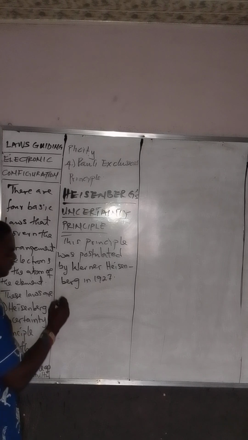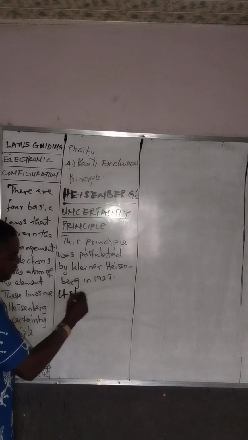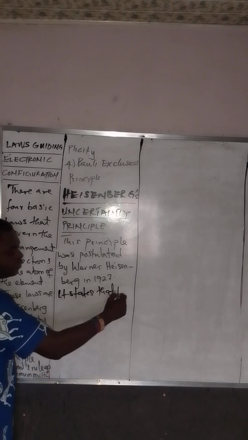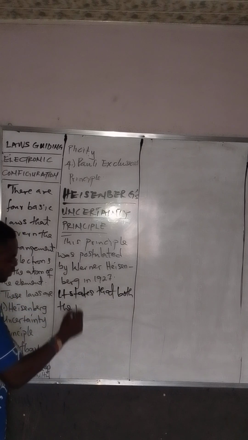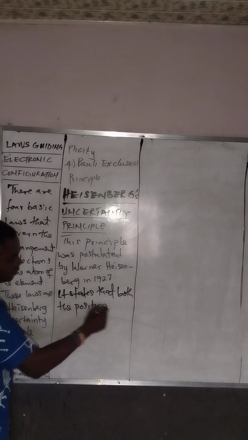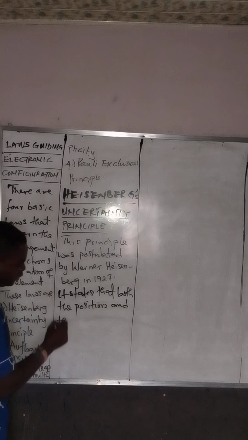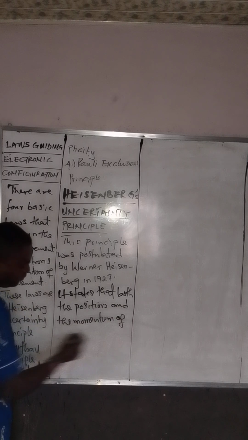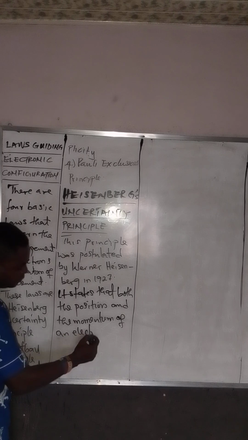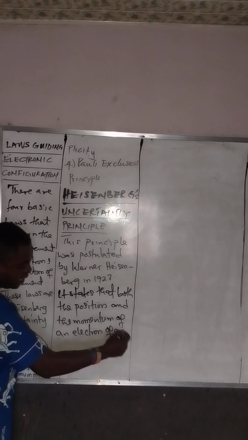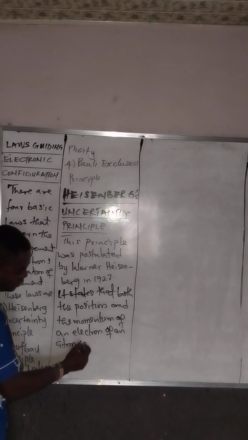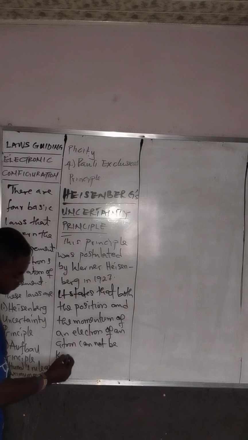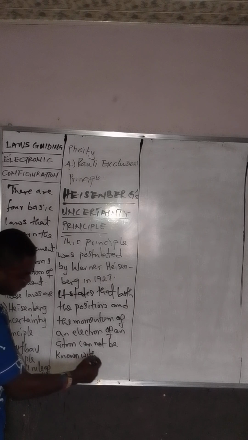And what did he say? It states that both the position and the momentum of an electron of an atom cannot be known with certainty.